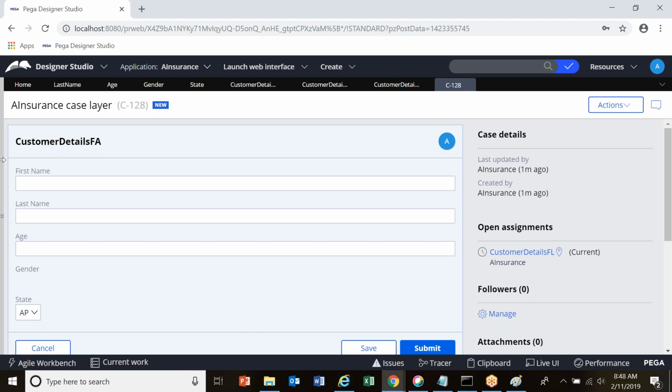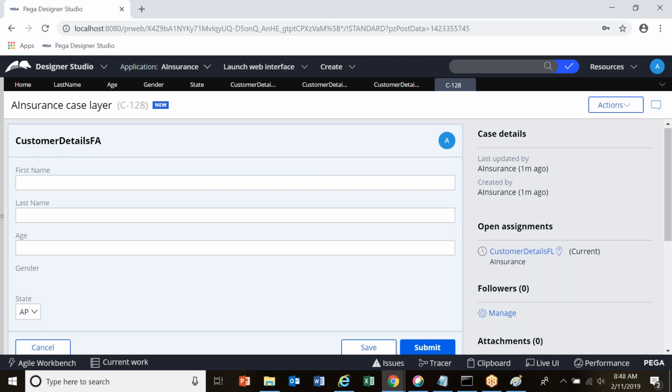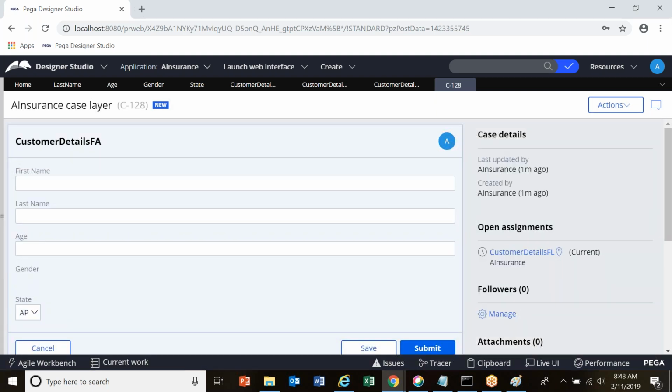But for now, Karthik, we did not mention that we want an insurance application, right? We did not mention to Pega that we wanted an insurance application. How did it get configured to the insurance details? Which insurance details? Like these are customer details, right? It is default case details that will come up for anything, even if it is a banking application.